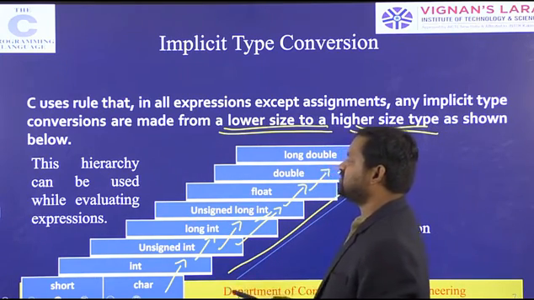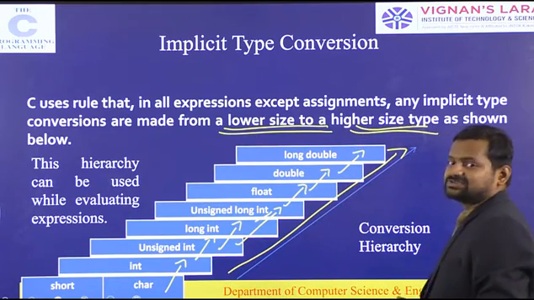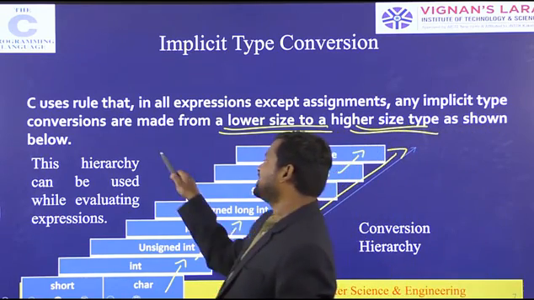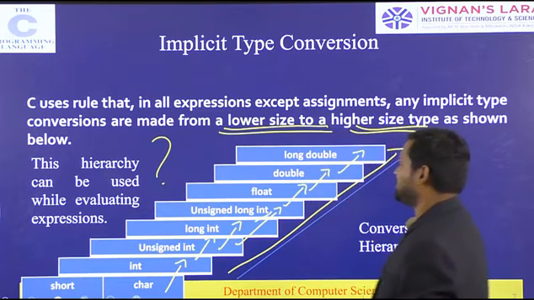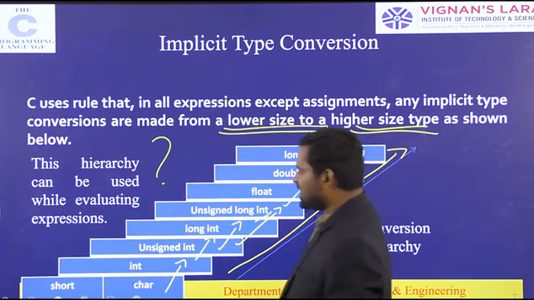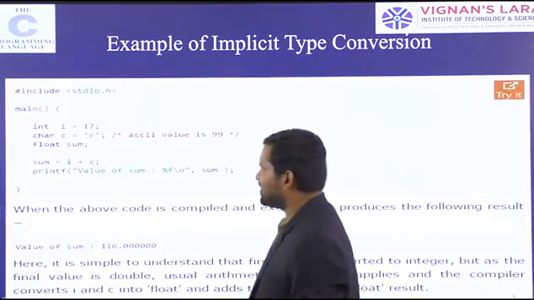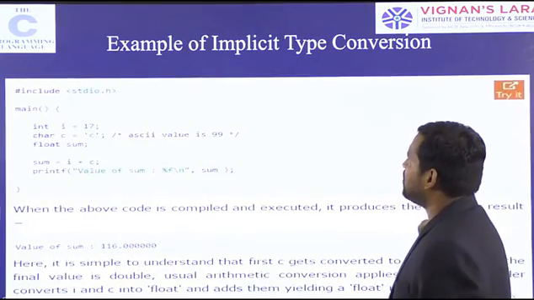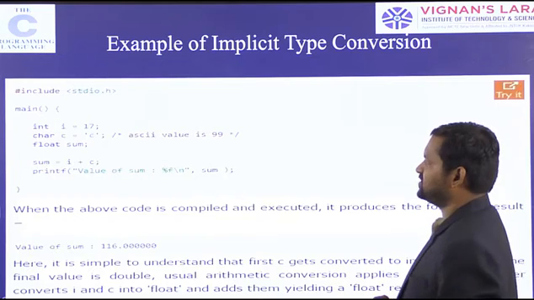This hierarchy can be used when evaluating an expression, at the time the expression is evaluated. This is the conversion hierarchy, the hierarchy of type conversion. See this example of implicit type conversion.